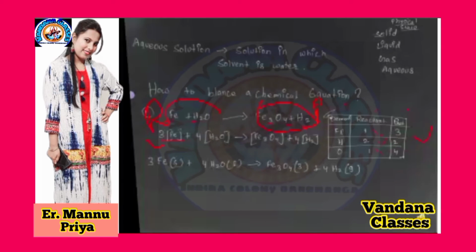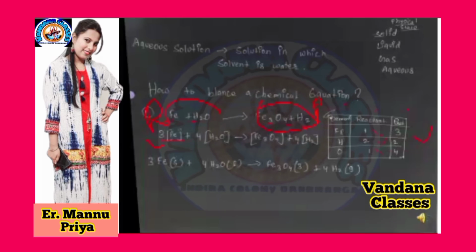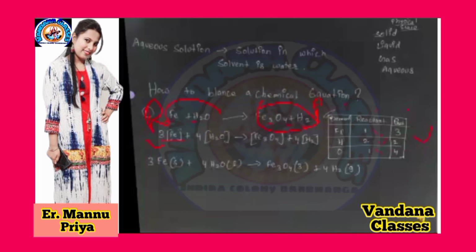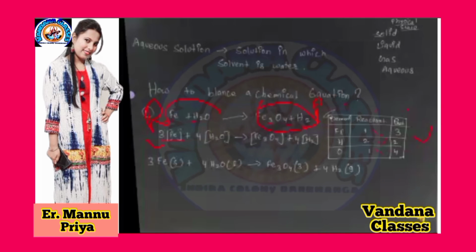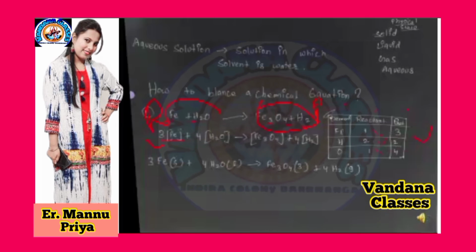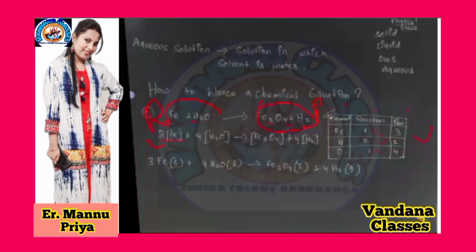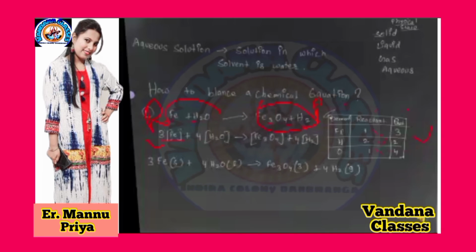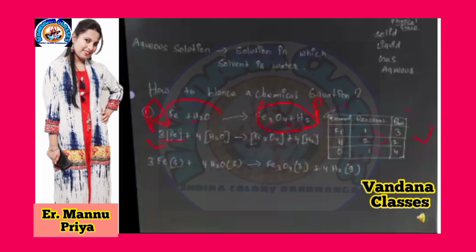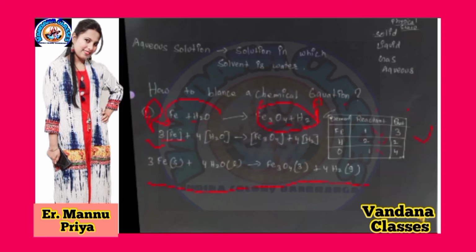So we multiply oxygen by 4 on the reactant side; we get oxygen 4 but hydrogen 8. So we multiply hydrogen by 4 on the product side, then it is 8. By seeing this you understand better.